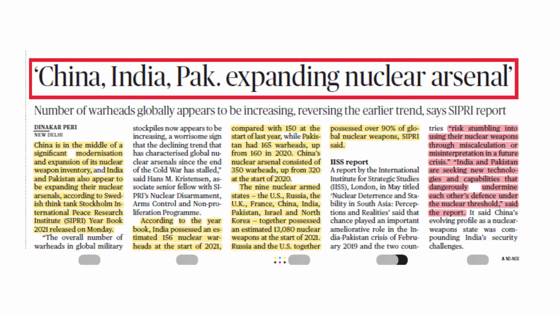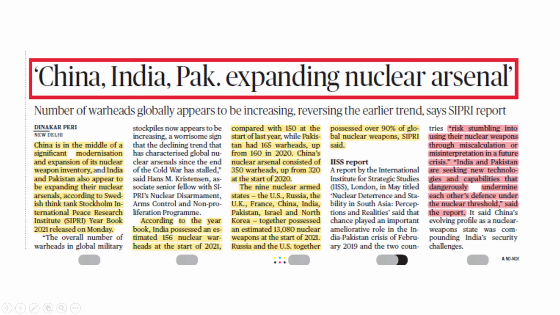What this article is telling, we'll see about this one. Keeping China in the middle, there is significant modernization and expansion of its nuclear weapon inventory, and India and Pakistan also appeared to be expanding their nuclear arsenals, according to a report from the SIPRI Institute. SIPRI means Stockholm International Peace Research Institute. This institute is giving a report in its yearbook of 2021.